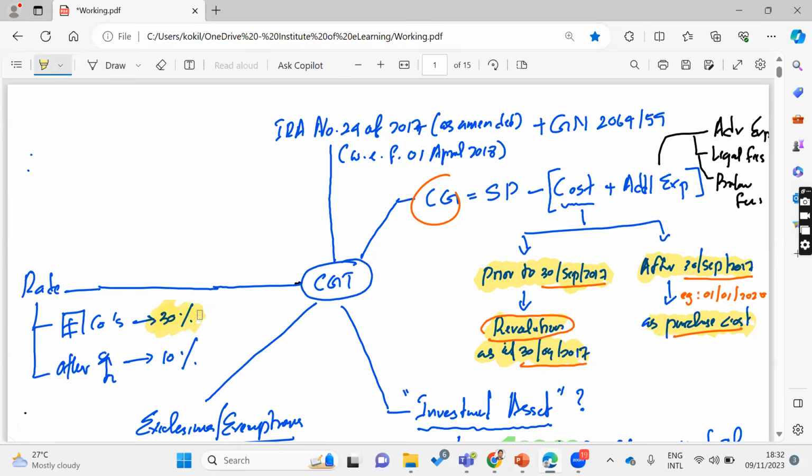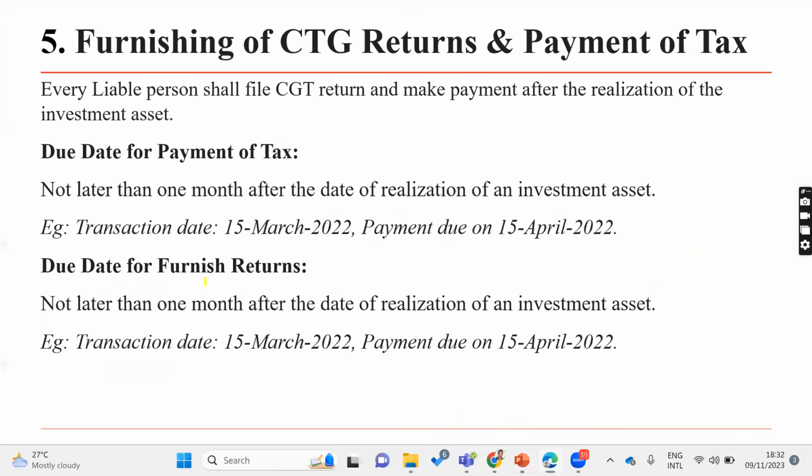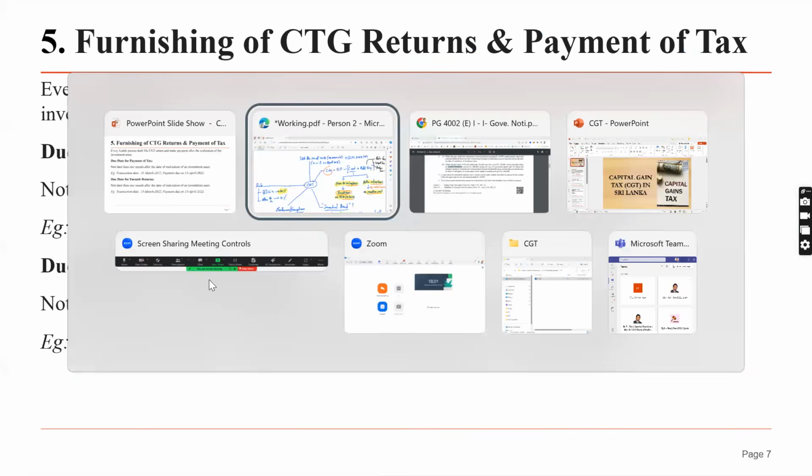Company income tax rate එක තමයි, right? Corporate income tax rate එක තමයි capital gain tax වලට, right? Hope it's clear to everyone. Right, then due dates, the final part. The payment and return filing due date.